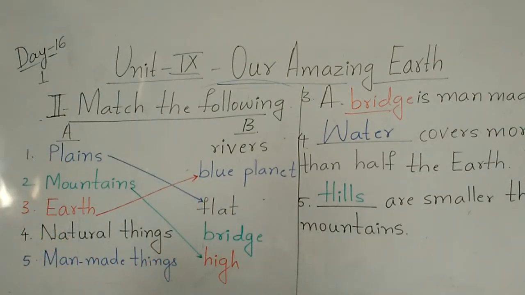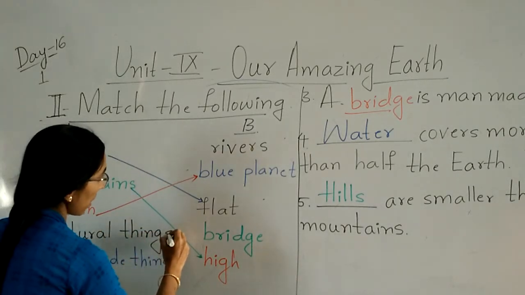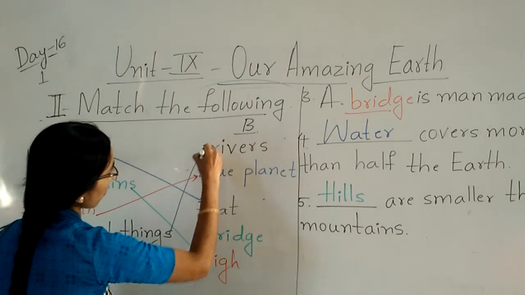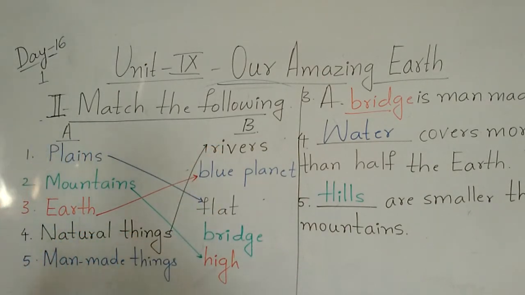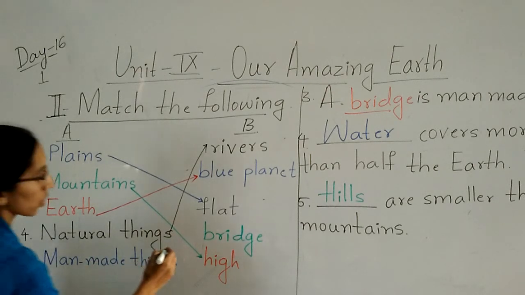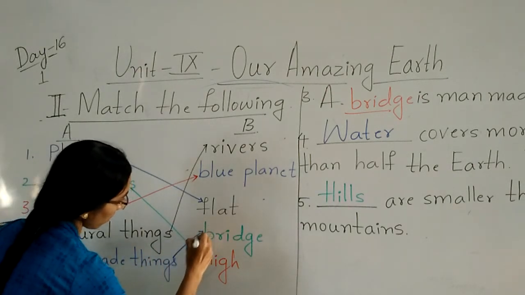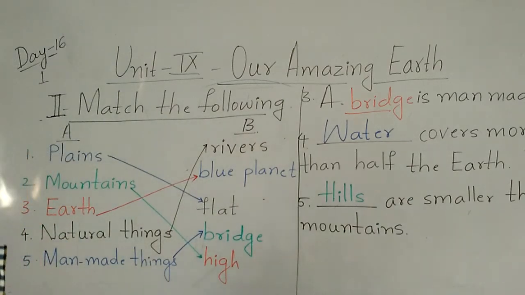Next, natural things, in that river or bridge, which is the natural thing? Yes, river is a natural thing. Now come to the last one. Man-made things. Bridge is man-made things. Now here you can see children. Plains are flat.